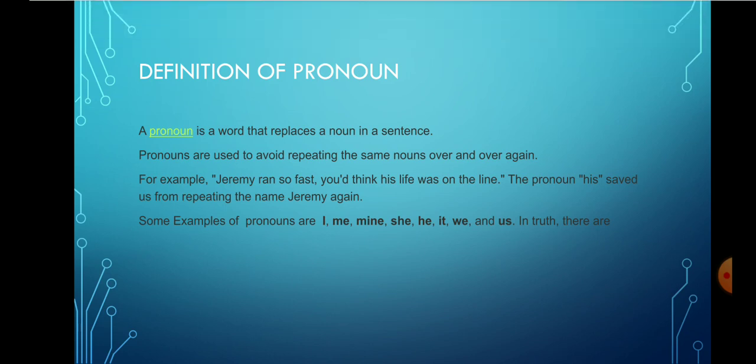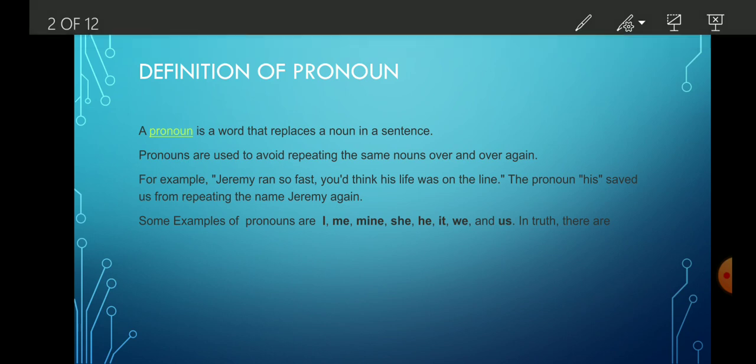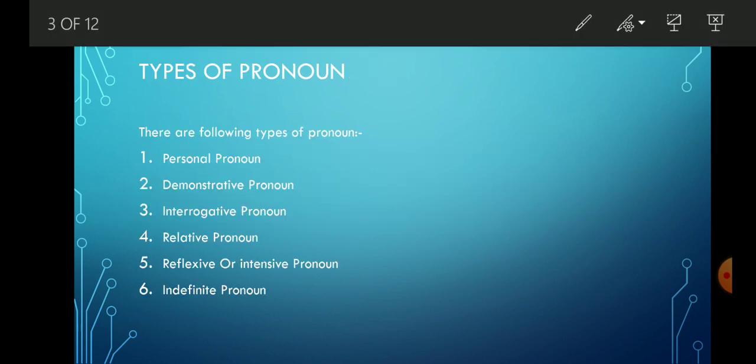All of you have now come to know what is pronoun. So, next step to learn pronoun is to know the category of pronoun. So, very first category of pronoun is personal pronoun. Number 2, demonstrative pronoun. Number 3, interrogative pronoun. Number 4, relative pronoun. Number 5, reflexive or intensive pronoun. And number 6, indefinite pronoun.